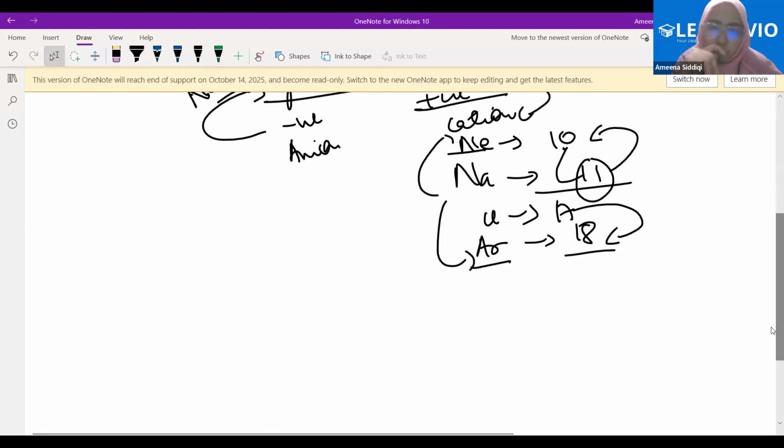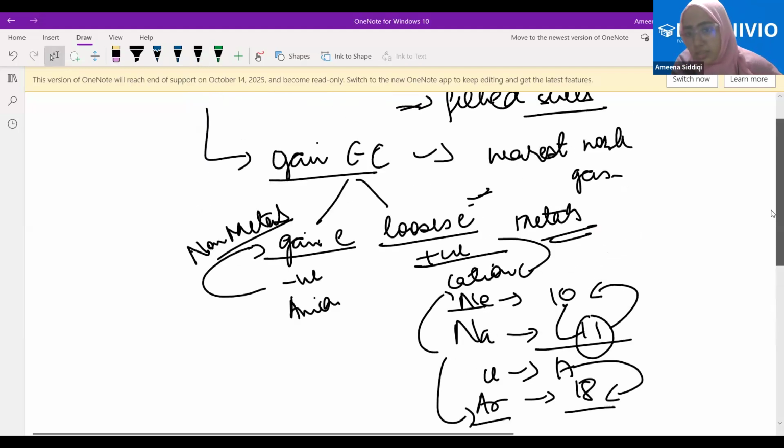In simple words, we can also say elements which have less than half filled shells, that is, a number of electrons less than half the maximum capacity of the shell, are called metals because it's easier for them to lose the electrons. And the elements which have more than half filled shells are called non-metals because it's easier for them to gain the electrons. Clear? Therefore they are called non-metals and metals. I think this should clear the basic difference as to what is a metal and what is a non-metal.